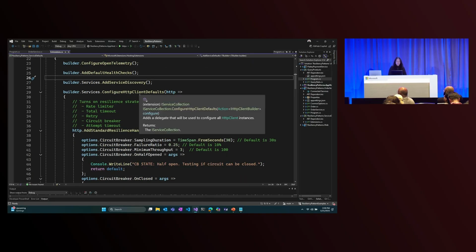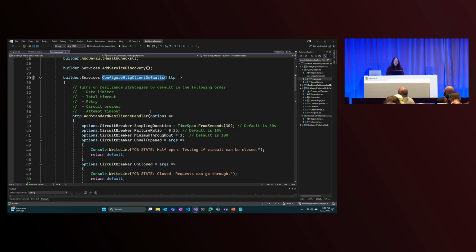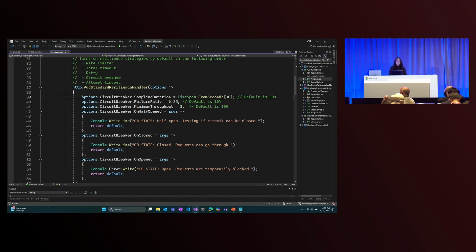I want to call your attention to the Configure HTTP Client Defaults function. What this does is it adds a standard resilience handler, which is actually applying 5 resilience strategies in a cascading effect. When you use the standard resilience handler, it applies a rate limiter, total timeout, retry, circuit breaker, and attempt timeout. Now, this is a really great default resilience strategy.